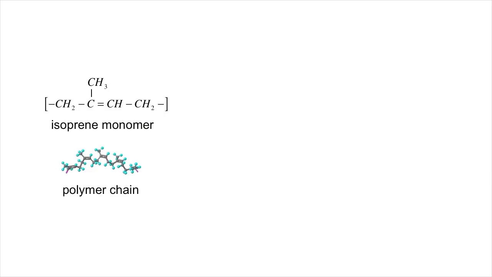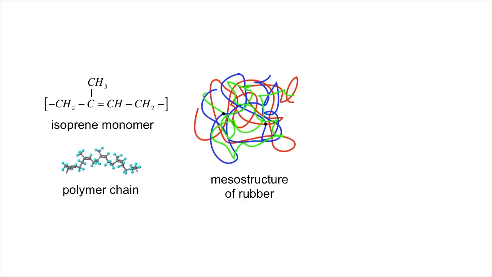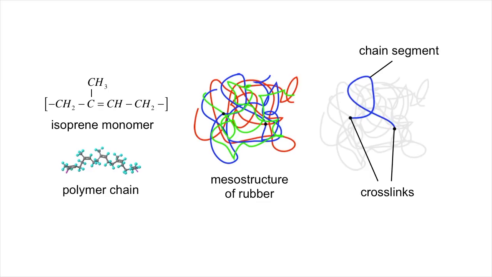So how do we explain these differences in properties of rubber versus metal? One thing to look at is the molecular structure of rubber, which unlike metal is not a crystalline solid with atoms in a regular arrangement. Rubber is a polymer composed of isoprene monomers that are chemically bonded to each other in long chains, hundreds or thousands of monomers long. These chains form a spaghetti-like structure, where the individual monomers are free to move, as in a liquid. However, the individual chains are also cross-linked at various points, which anchors the molecules and keeps them from drifting long distances. As a result, the chains flail around randomly between cross-link points.